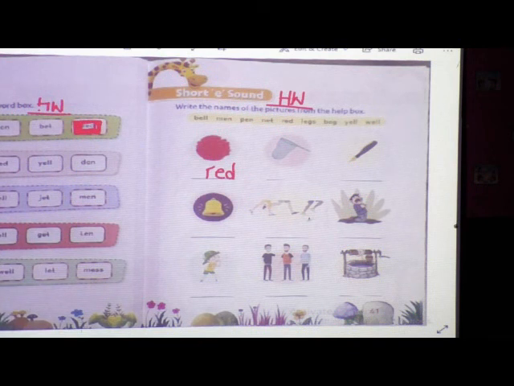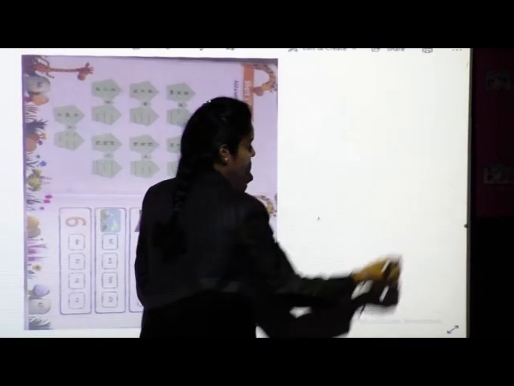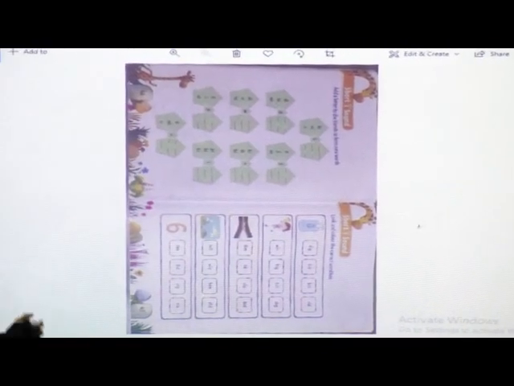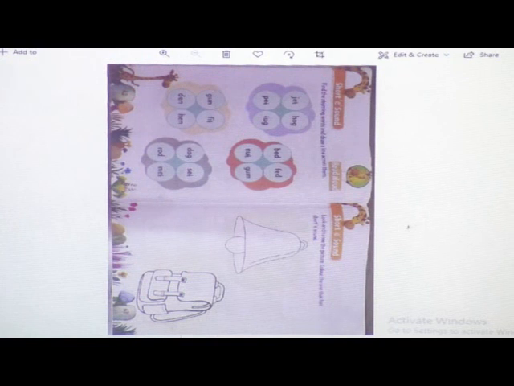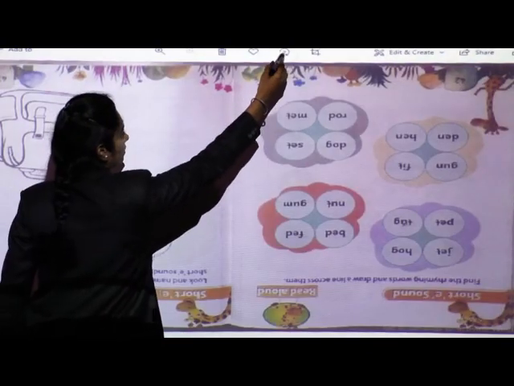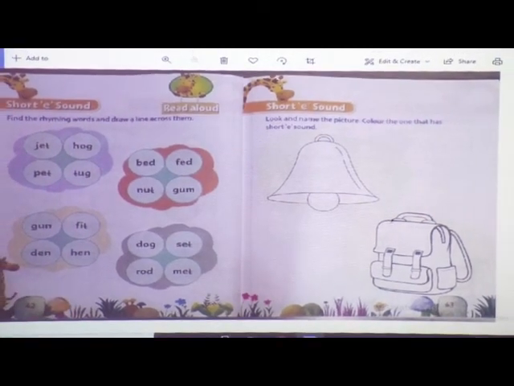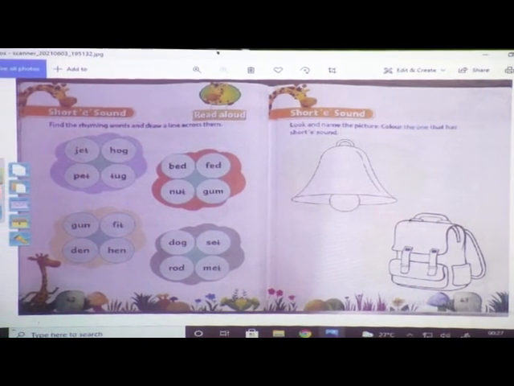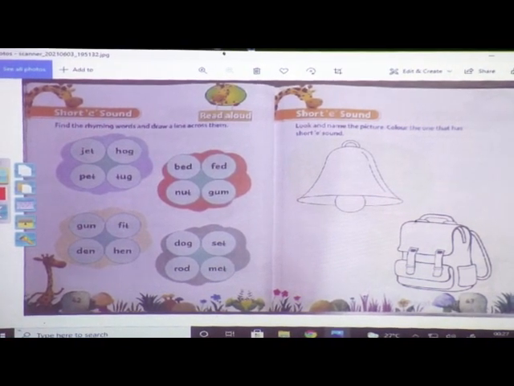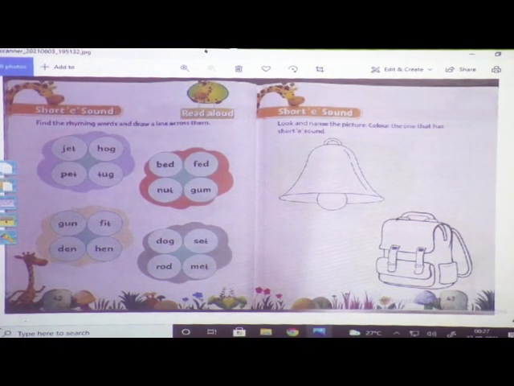Okay, now come to page number 42. Now what is this, children? Yes, come on, try to tell me what this is.